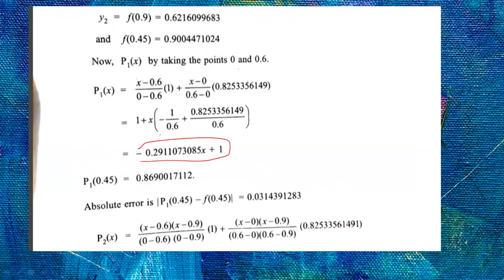No need to do this also. Directly substitute the x value 0.45 wherever x is there. You will get this value, 0.86900171112. The difference between your polynomial and your functional value, the absolute value of this, is your absolute error.